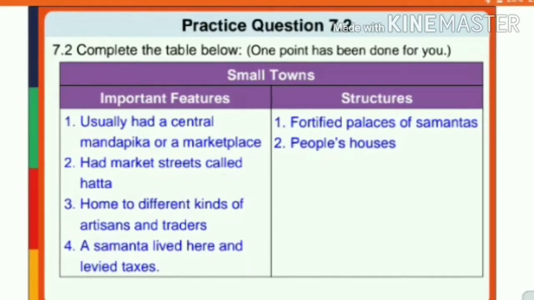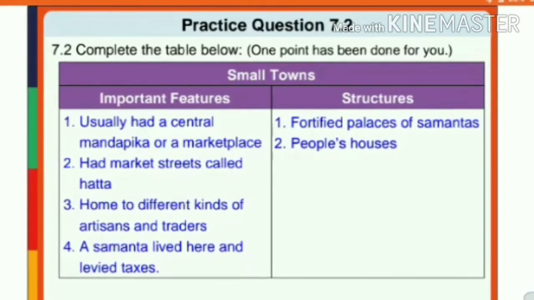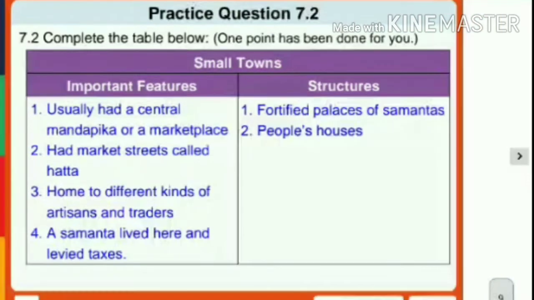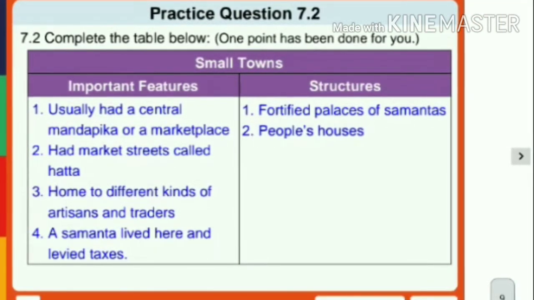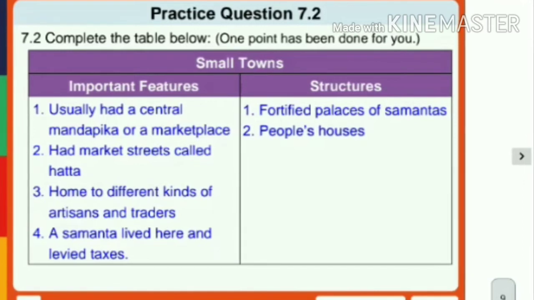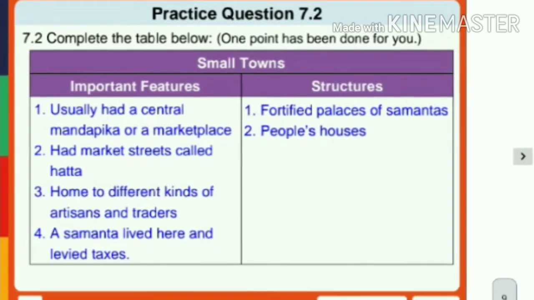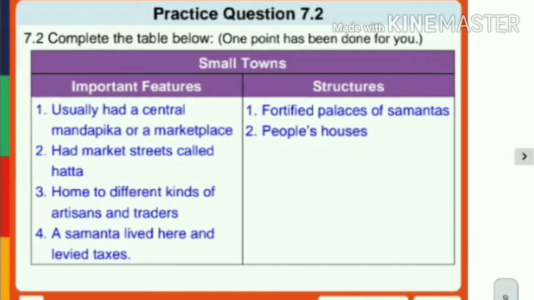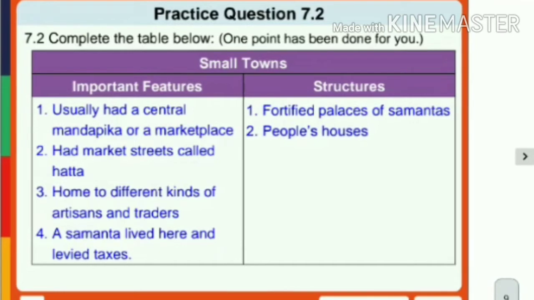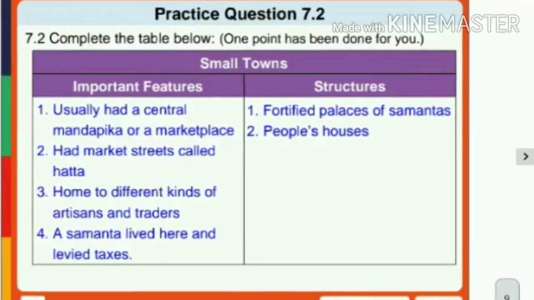At that time it was known as hatta, and today we call it hatta or hatti. It was home to different kinds of artisans and traders. Samantas lived here and so did taxes. The structures found in these towns were fortified palaces of Samantas and people's houses. It means local people used to live in the small towns.